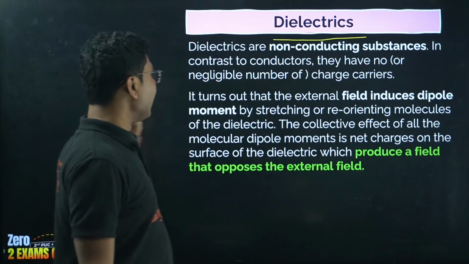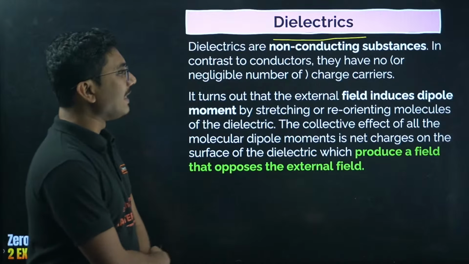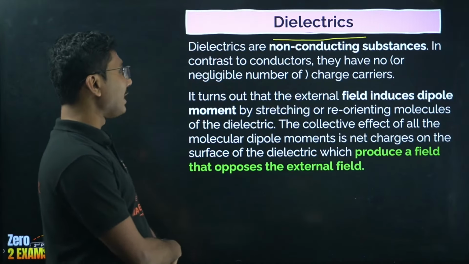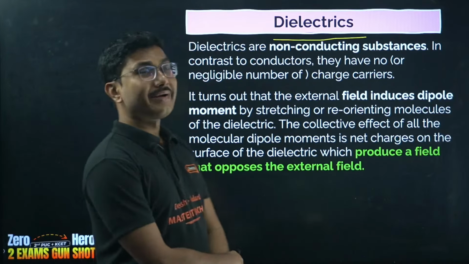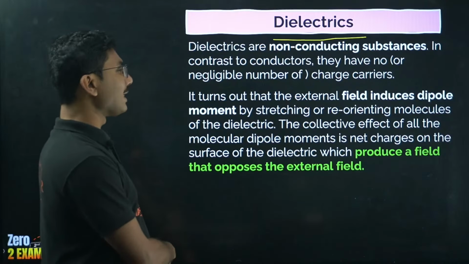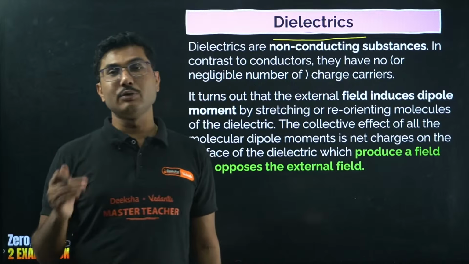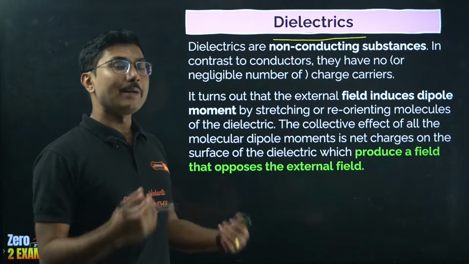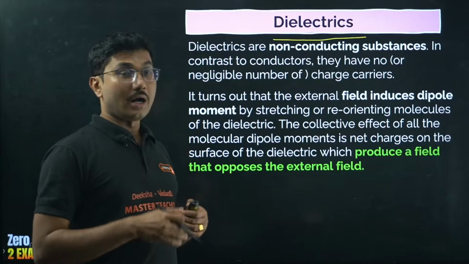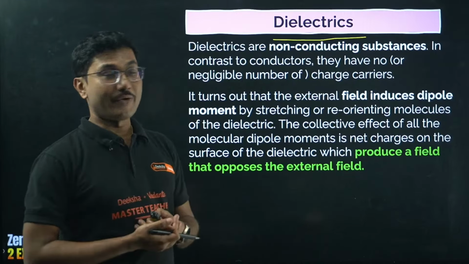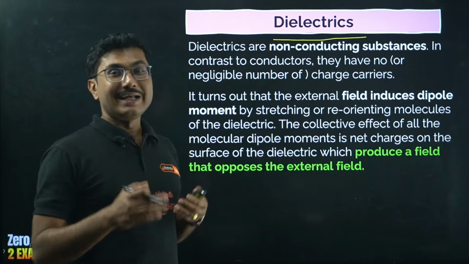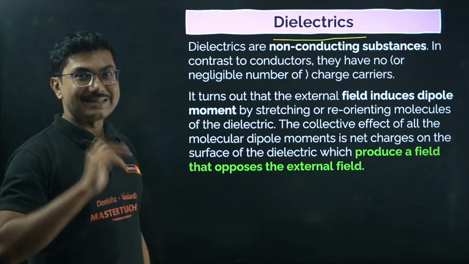Okay. It turns out that the external field induces a dipole moment by stretching or reorienting the molecules of the dielectric. Even though they do not have any free electrons, they do not conduct electricity, they play a major role in static electricity, where you can induce an electric field inside the dielectric.